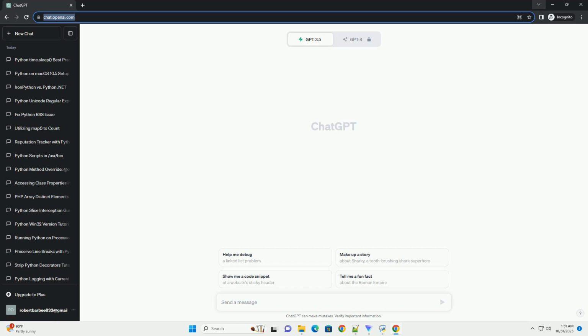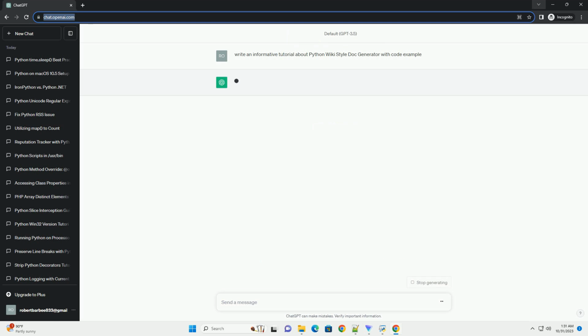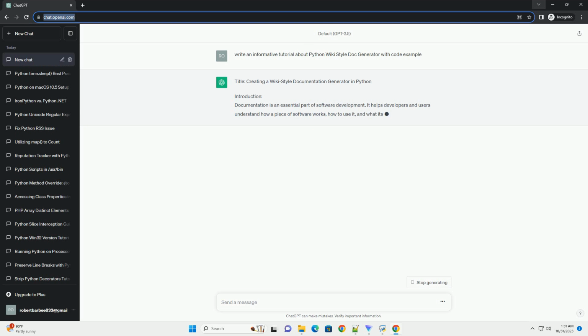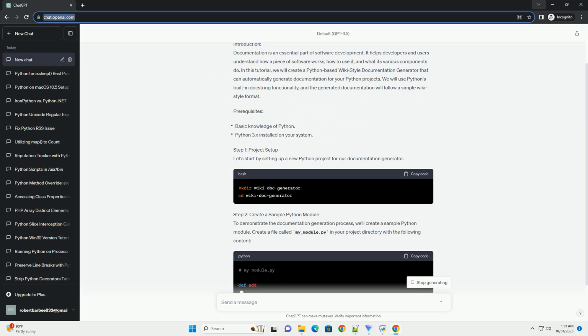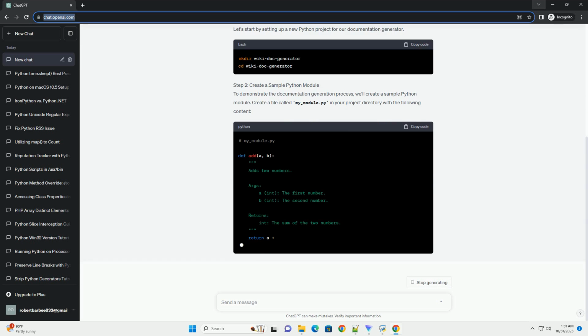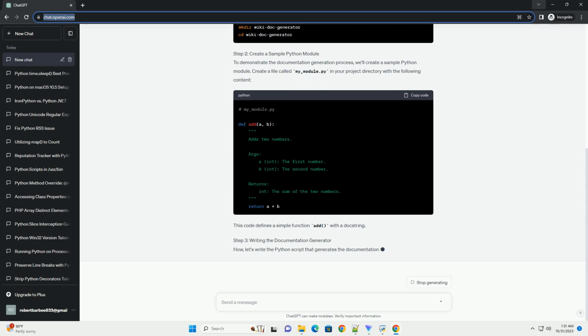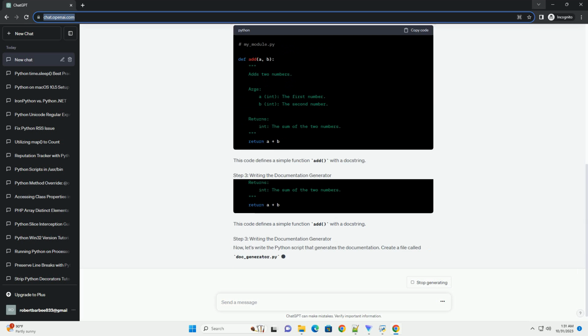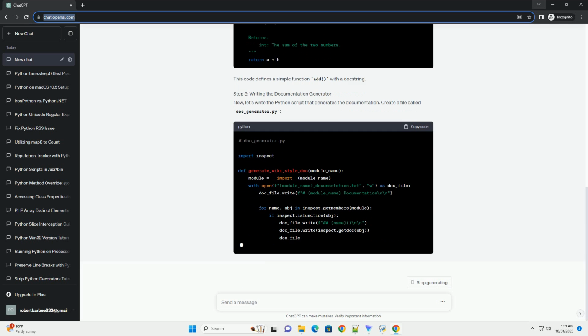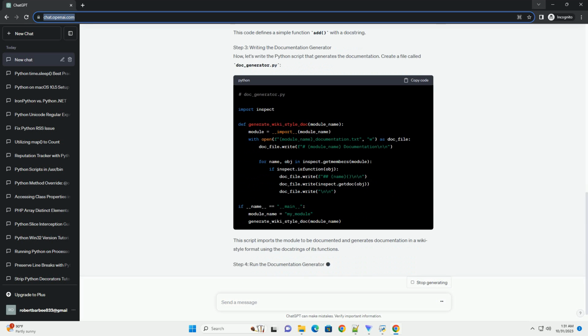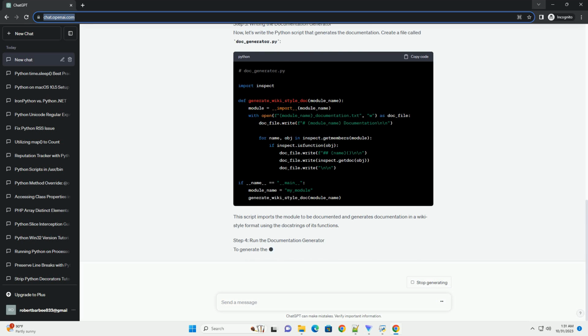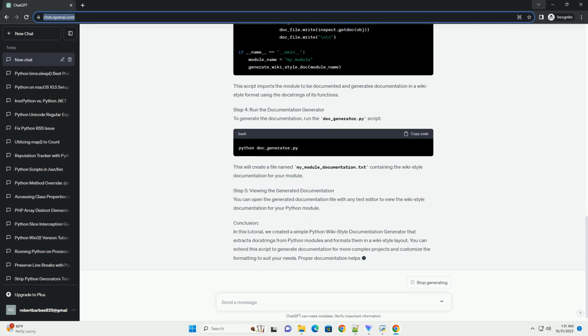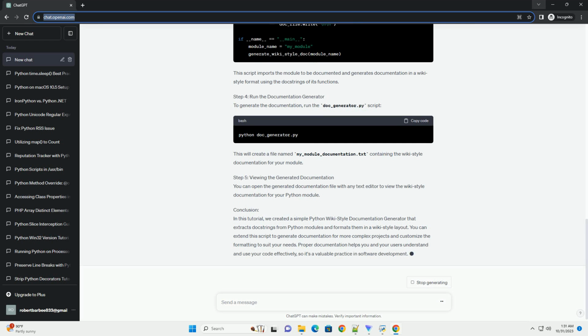Title: Creating a Wiki-Style documentation generator in Python. Introduction. Documentation is an essential part of software development. It helps developers and users understand how a piece of software works, how to use it, and what its various components do. In this tutorial, we will create a Python-based Wiki-Style documentation generator that can automatically generate documentation for your Python projects. We will use Python's built-in docstring functionality, and the generated documentation will follow a simple Wiki-Style format.